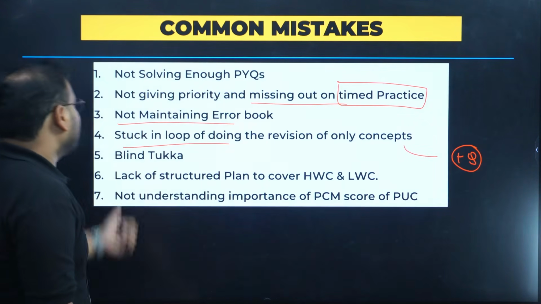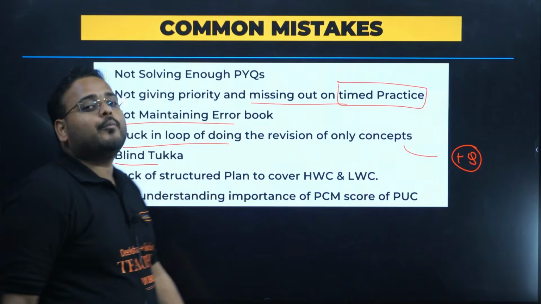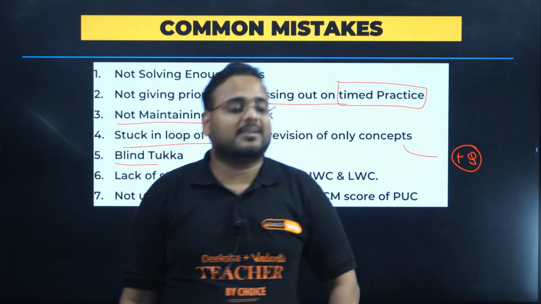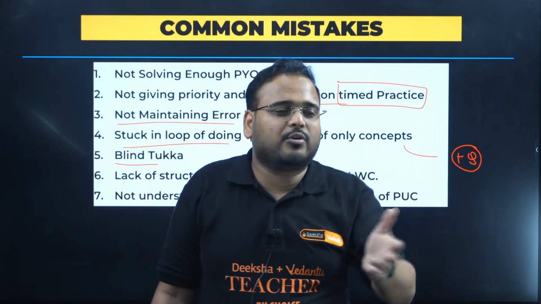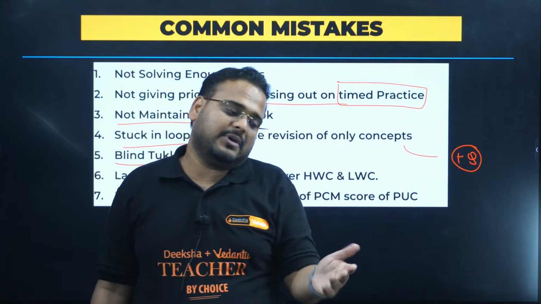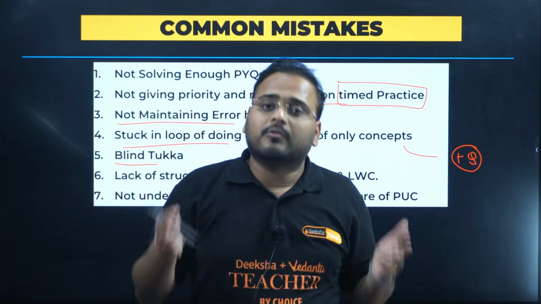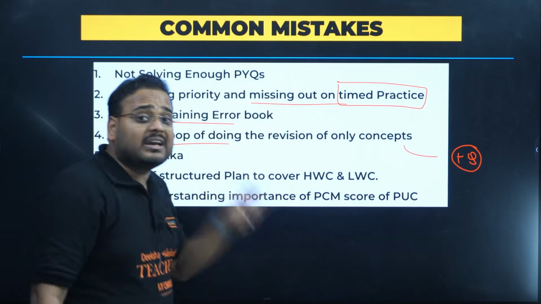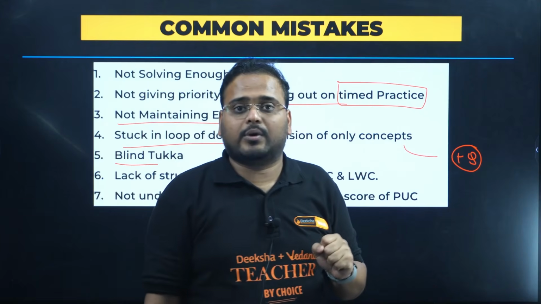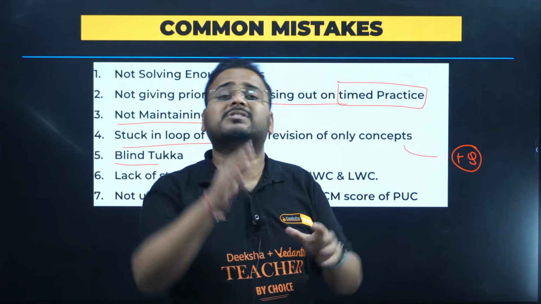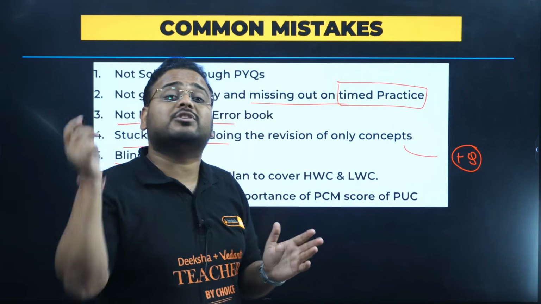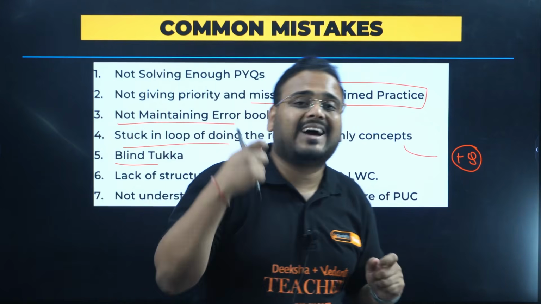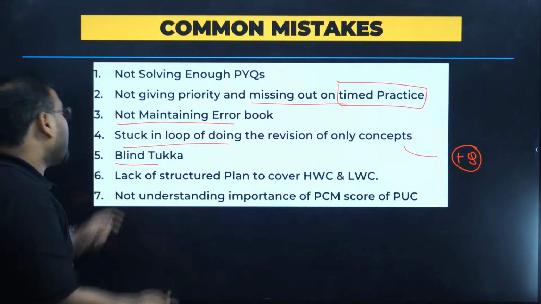Okay. Next, this is one of my favorites. Many of you make blind tukkas. Meaning, sir, there's no negative marking, so why not? Better than leaving it, I'll just tick something and go out. No, learn the proper techniques of elimination of options. You have prepared, right? You'll know what options cannot be there. So learn the proper elimination technique of options, shortcut tricks, and based upon those, you make the tukka, not the blind ones.